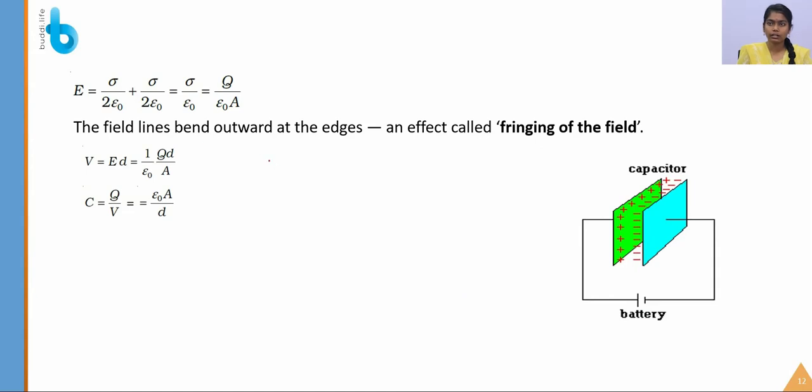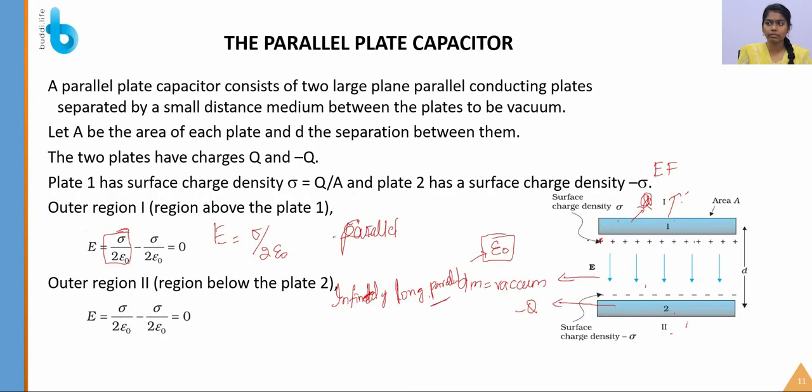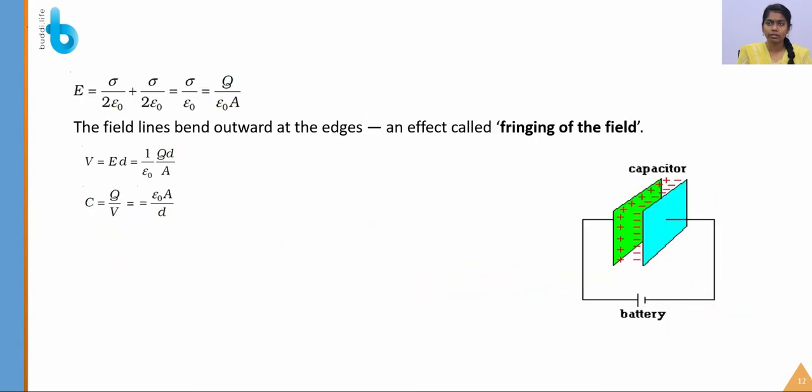So sigma by 2 epsilon naught plus sigma by 2 epsilon naught is equal to, so here the electric fields add, which gives sigma by epsilon naught. So that gives a new formula, E is equal to Q by epsilon naught A. So sigma is equal to Q by A. Next, sigma is nothing but the surface charge density.